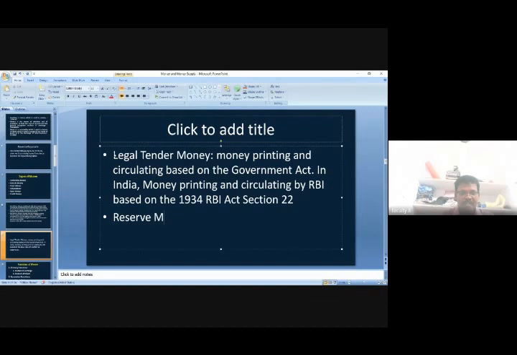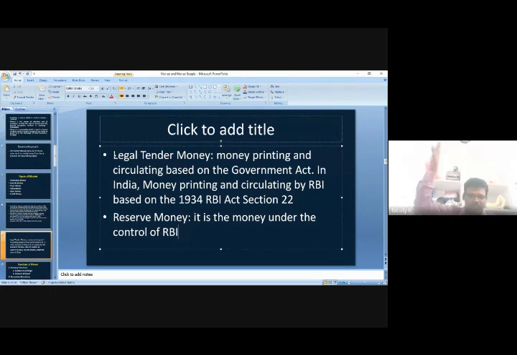And one more is known as reserve money. Reserve money is nothing but the money under the control of the RBI. I will come to the reserve money later. For now, just remember that it is the money under the control of the RBI. Later, when we discuss M1, M2, M3, we will discuss this reserve money. It is directly under the control of the RBI.